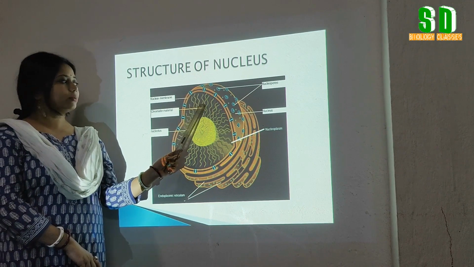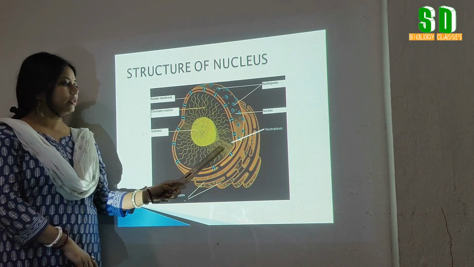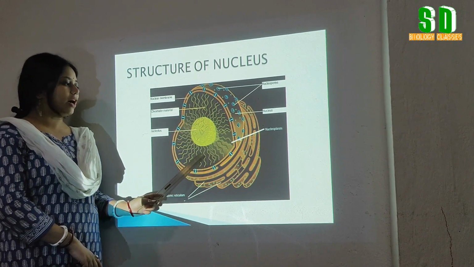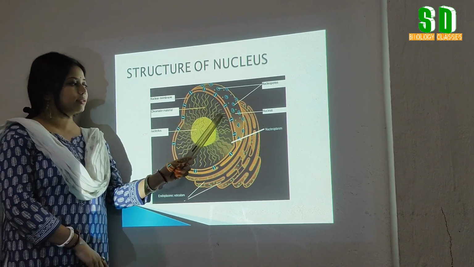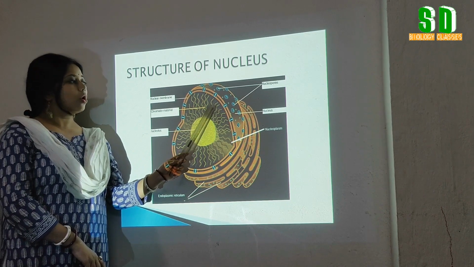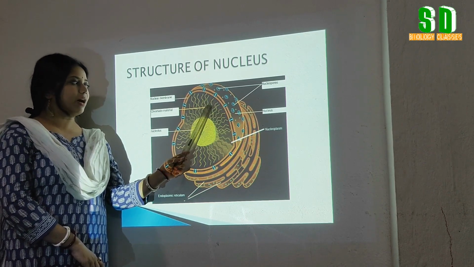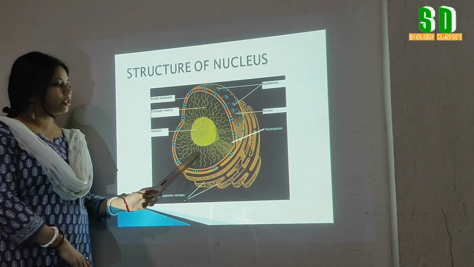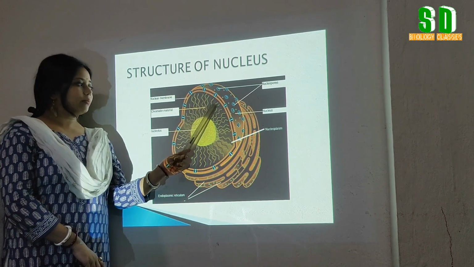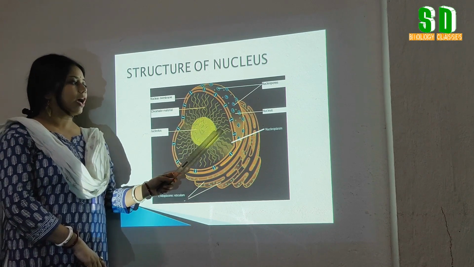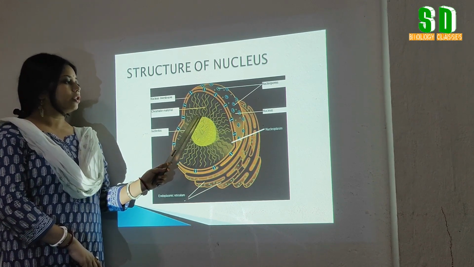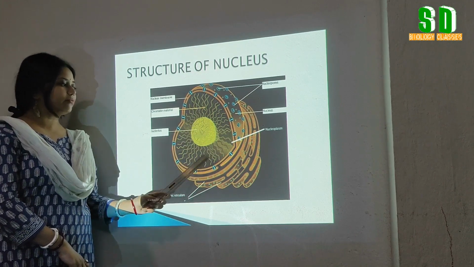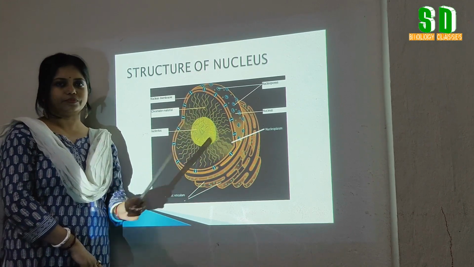Now the next part of the nucleus, that is the nucleoplasm. The inner jelly-like part of the nucleus is called the nucleoplasm, or we can say the cytoplasmic part present inside the nucleus. It has some granules present here, and also it helps in the presence of the nucleolus and the chromatin fibers over here.